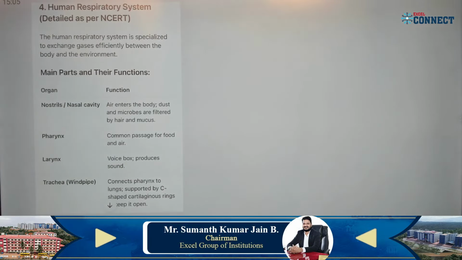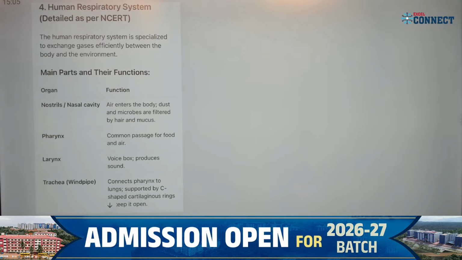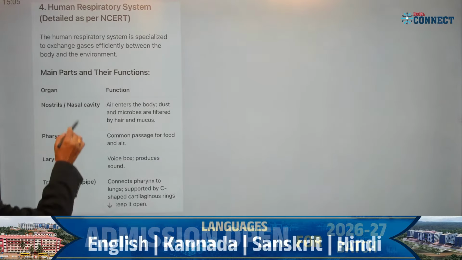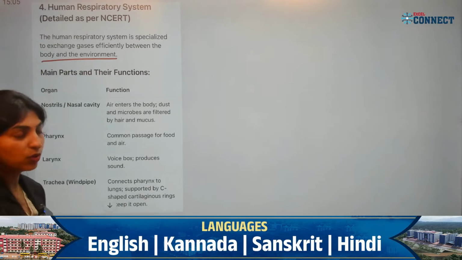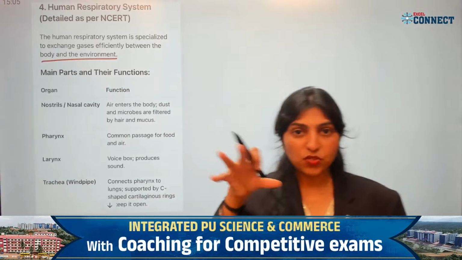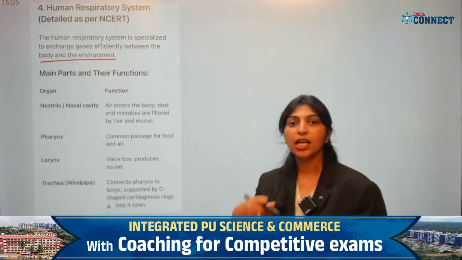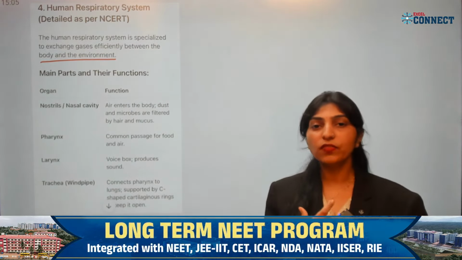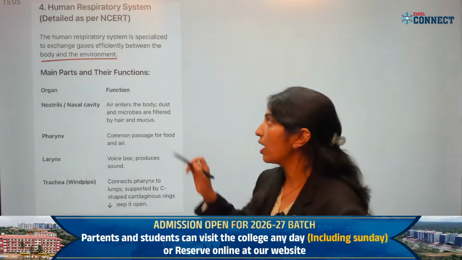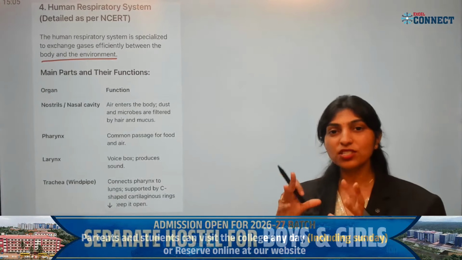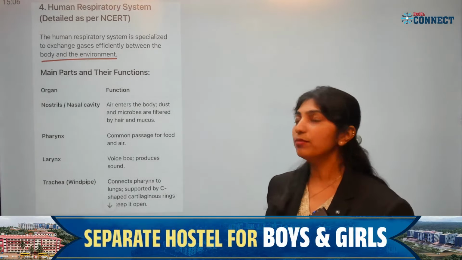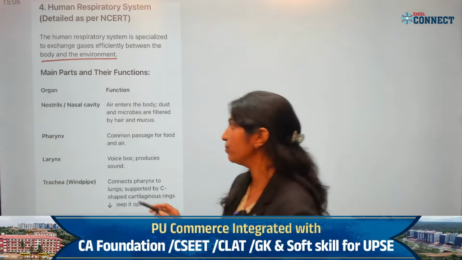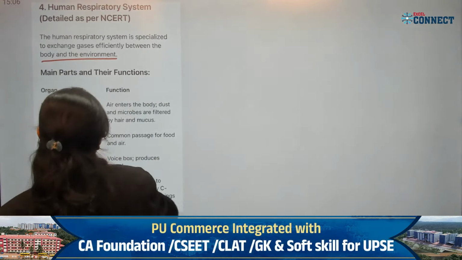Now, the human respiratory system is specialized to exchange gases efficiently between the body and the environment. You know that the oxygen-rich atmospheric air has to be taken in, and the carbon dioxide which the body produces has to be thrown out. It should not stay in the body for a longer time. So, our body has a specialized system for it. Now, which are the parts of our respiratory system? The nostrils or the nasal cavity.